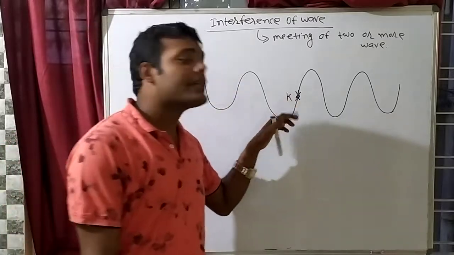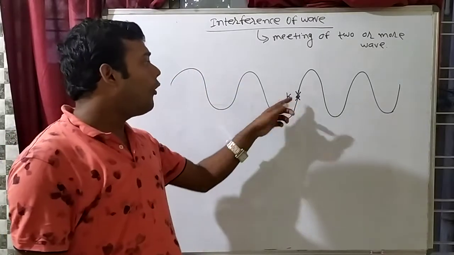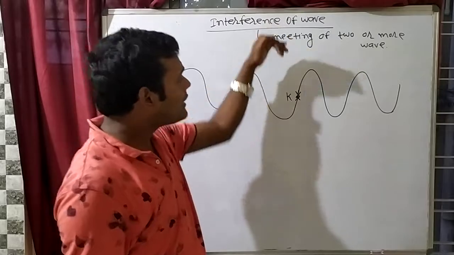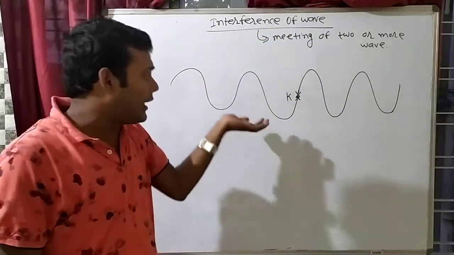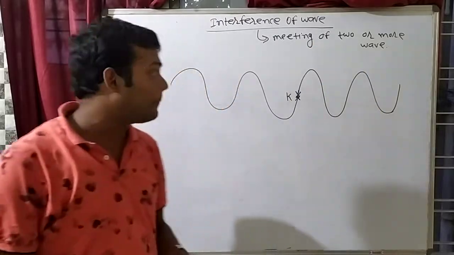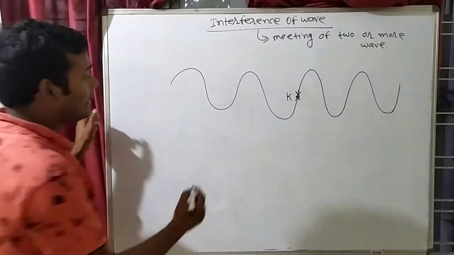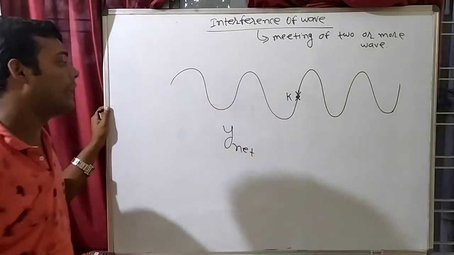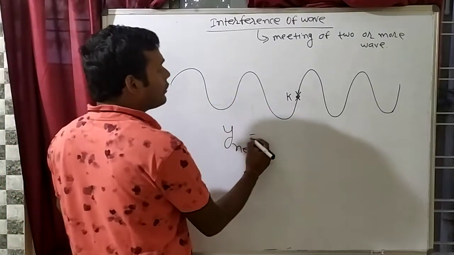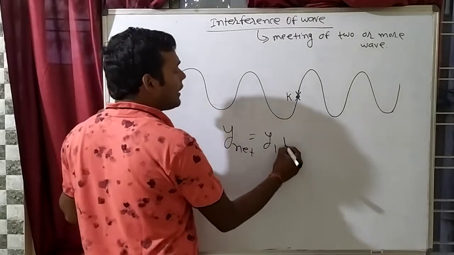ये पार्टिकल किसका बात सुनेगा? That means how this particle will go up or this particle will come down, because this wave is saying you should come down and this wave is saying you should go up. That means ये इसका net displacement we have to see. That means what is net displacement? That means y net is equal to y1 plus y2.